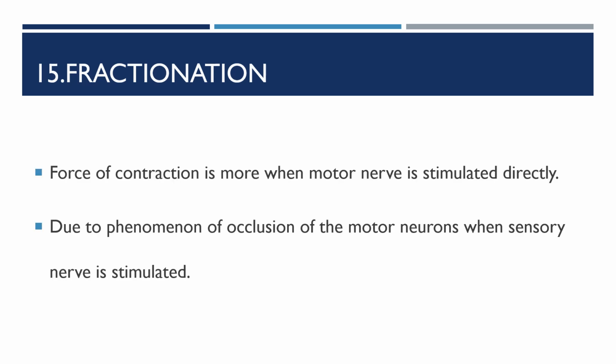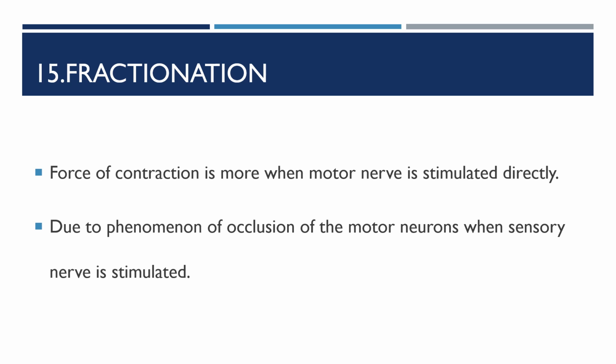Fractionation. The force of muscle contraction is much higher when the motor nerve is stimulated directly than when it is stimulated reflexly through the sensory nerve. This is due to the phenomenon of occlusion of motor neurons when the sensory nerve is stimulated.